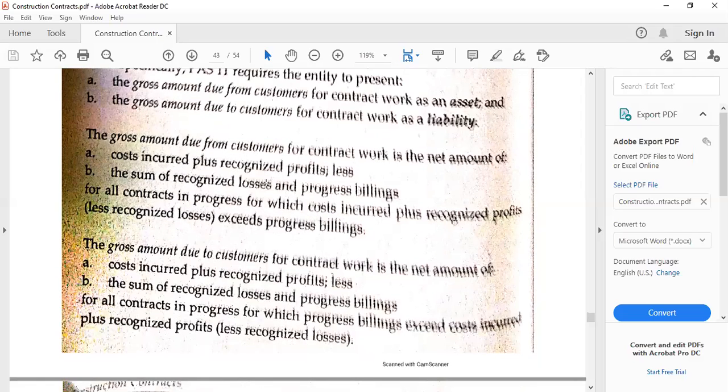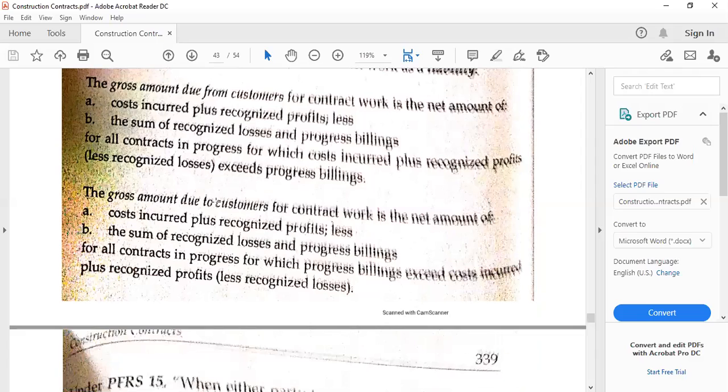Due from customers will have to be the net value of the cost incurred plus the profits less the losses and minus the progress billings. And due to customers will be, of course, the same formula, but it's just that this is now the liability. So meaning the billings exceeded the costs and the profits, plus the profits and minus the losses, meaning the CIP balance.